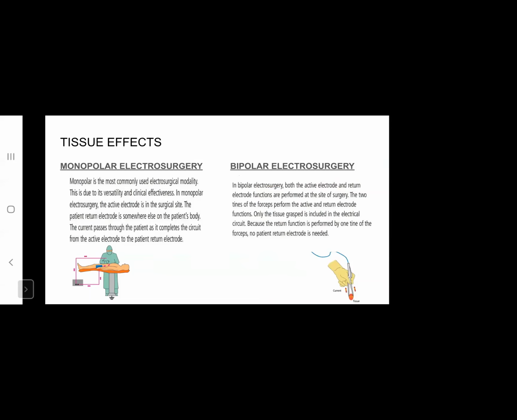The current passes through the patient as it completes the circuit and returns to the electrosurgical unit via the patient return electrode. However, in bipolar electrosurgery, the active electrode and the return electrode are basically the two tines of the forceps. One tine is the active electrode, and the other is the return electrode.